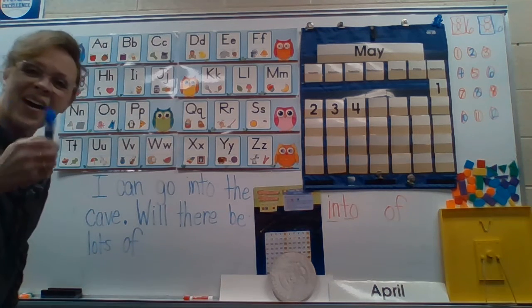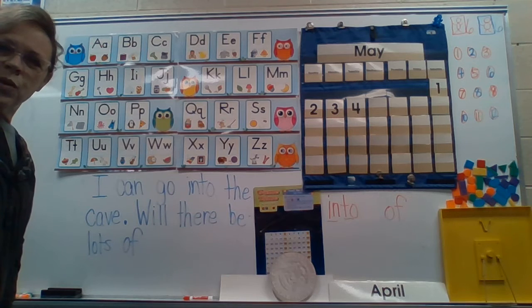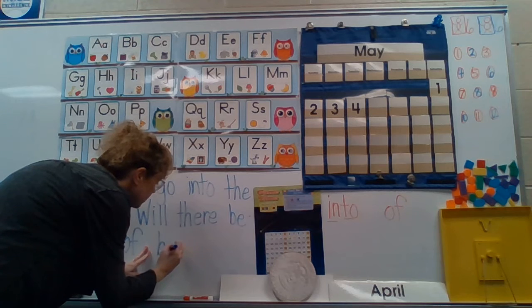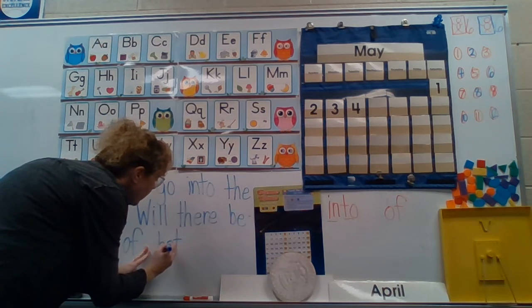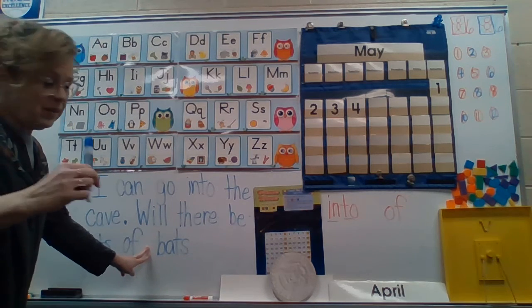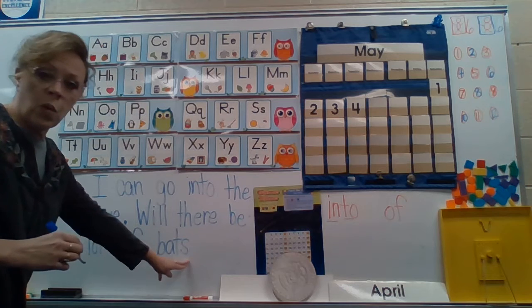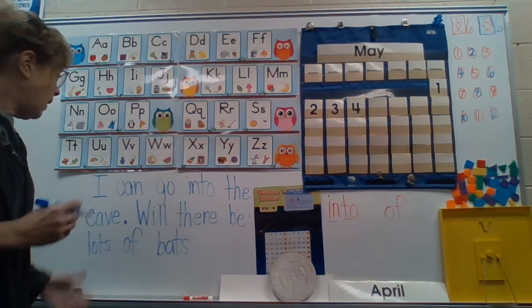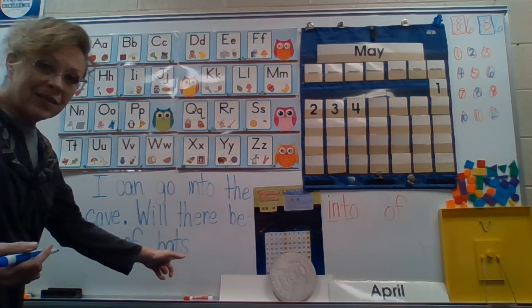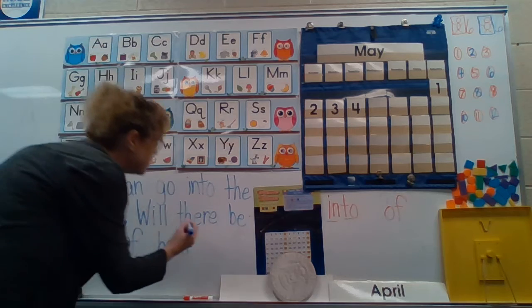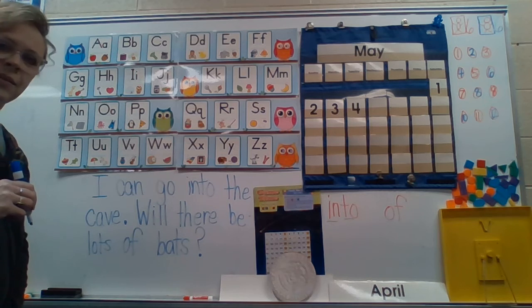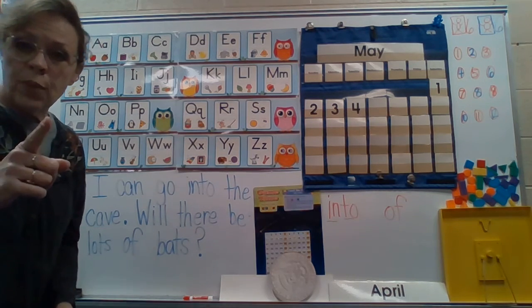O-F. And I bet you know how to spell bats because that's an A-T word. So what's it start with? That's right, a B, and it ends with A-T. And we're going to put S on the end because we're talking about more than one bat. Because bats like to live together. Now, bats, more than one. Now, what kind of punctuation do I need? Will there be lots of bats? Right, I need a question mark there because I asked the question. All right, great job. Make sure you're practicing your sight words.